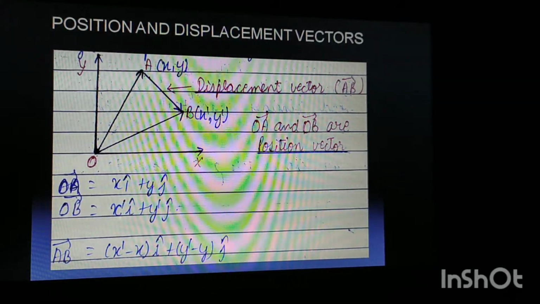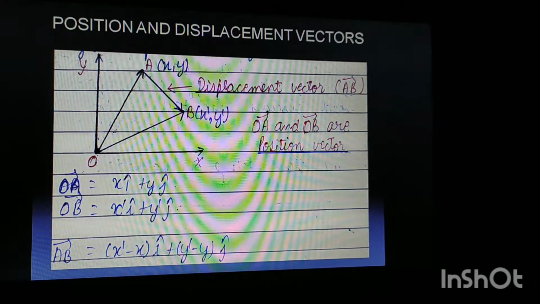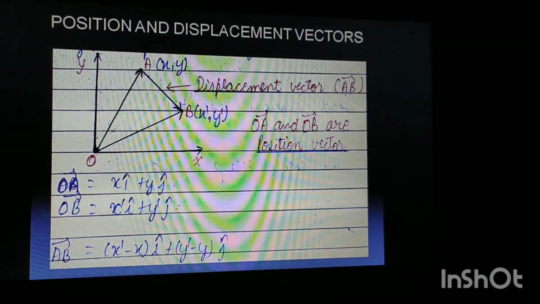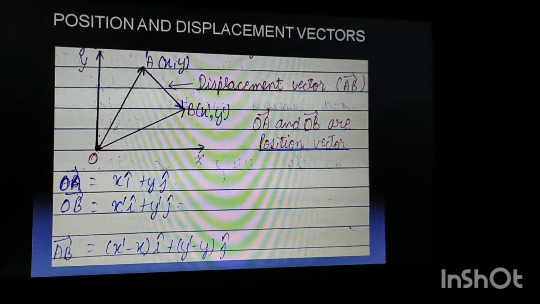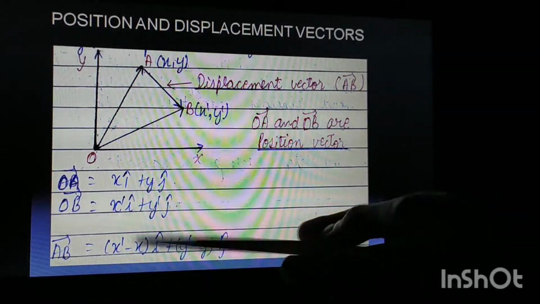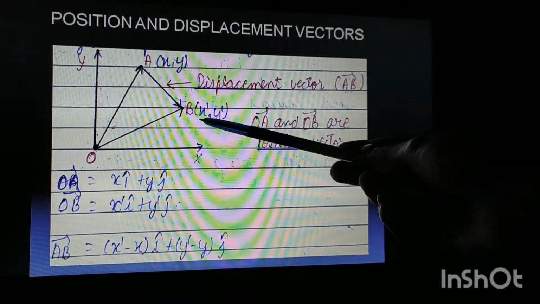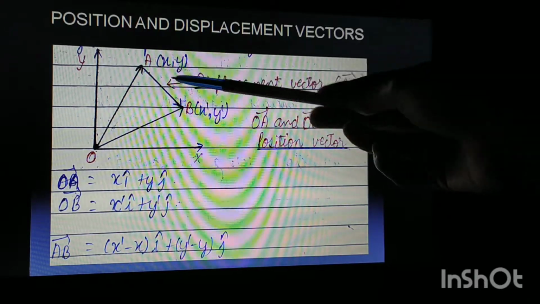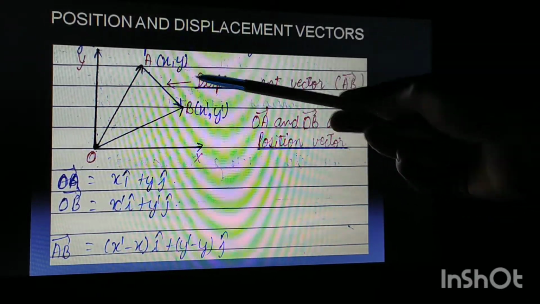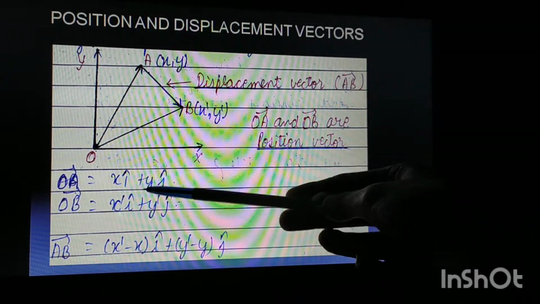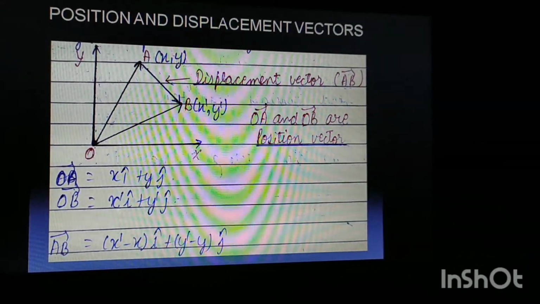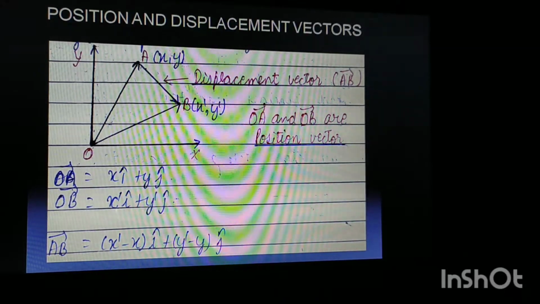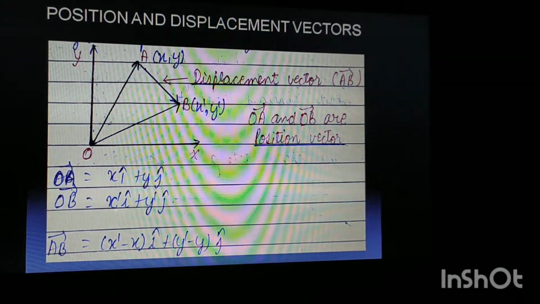So the distance or the separation between these two vectors, that is A and B, or we can say the two objects A and B, their separation is known as the displacement vector. So how can we find the displacement vector? We can simply subtract x from x dash and y from y dash, and we will have the unit vectors as they are. So this is how we can find the displacement and the position of the two vectors.